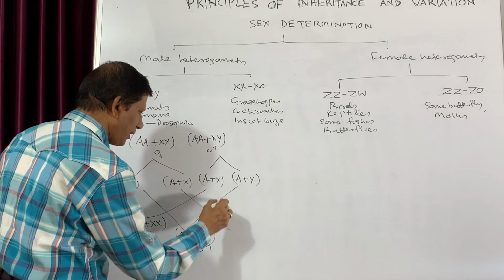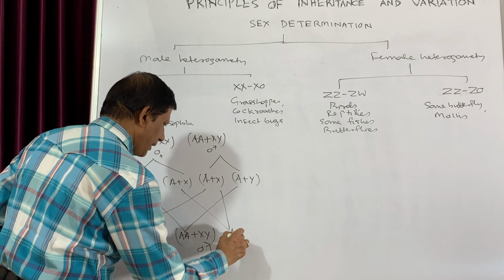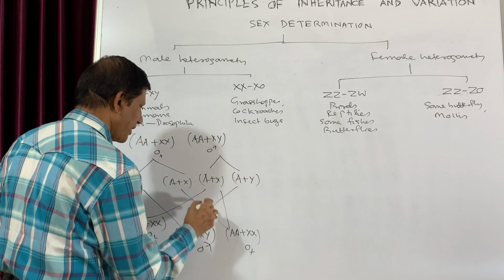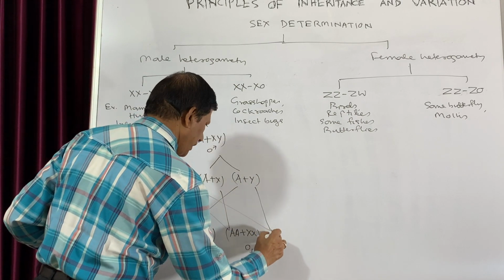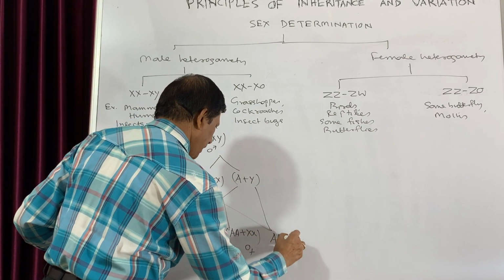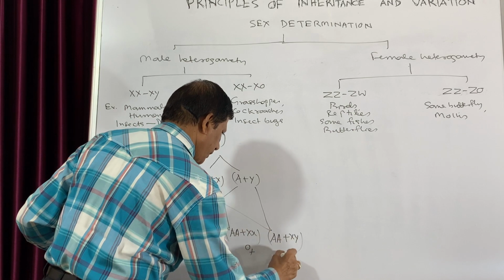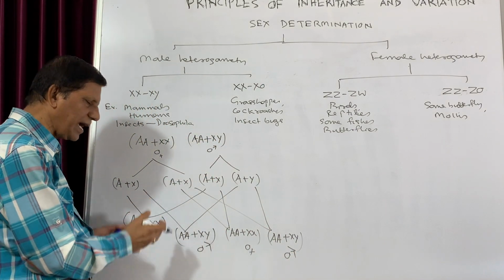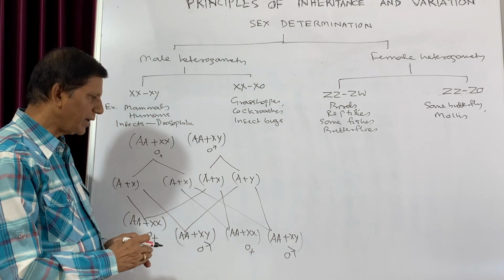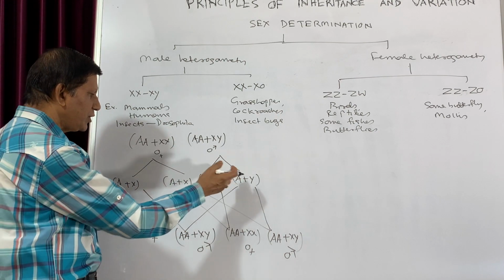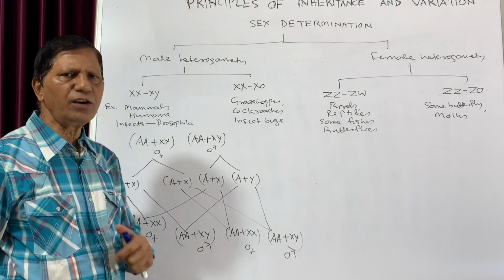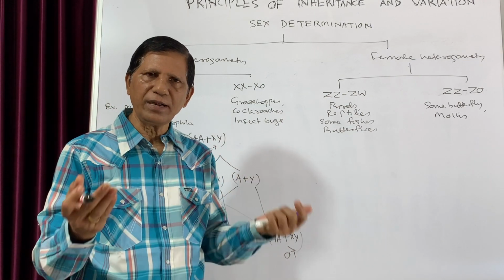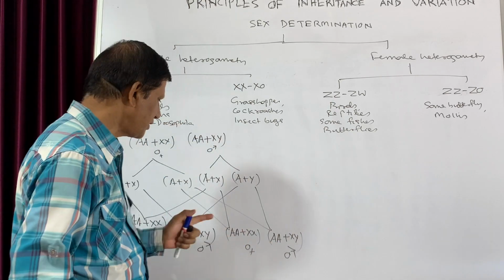Now if this combines with this one, double A and double X, it will be female. And if this combines with this one, it will be double A and XY, so again this will be male. That means whether a child will be male or female depends upon the chance of fertilization. It is not in anybody's hand. Neither your parents can decide, nor we can decide. It is only a matter of chance.